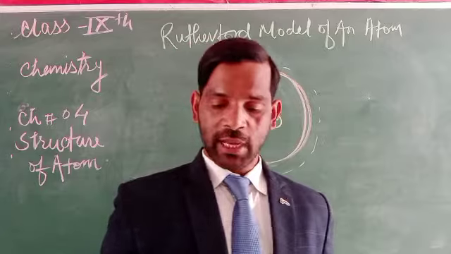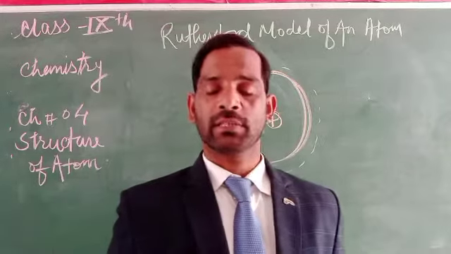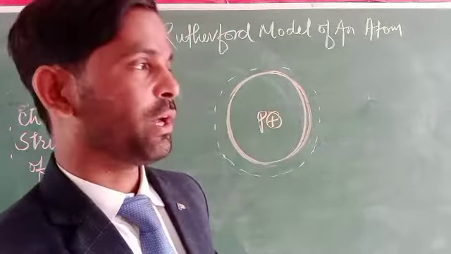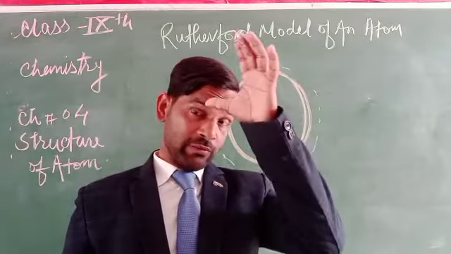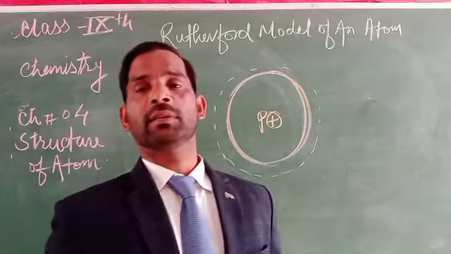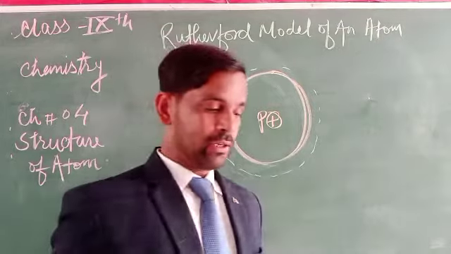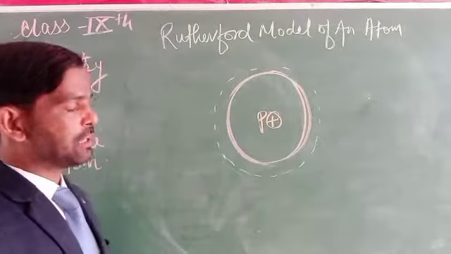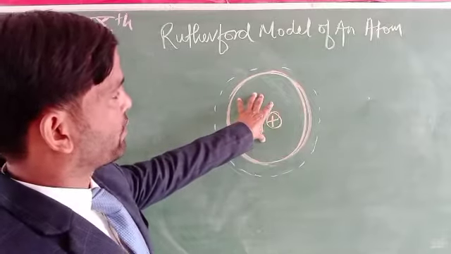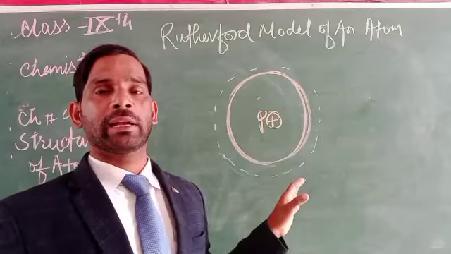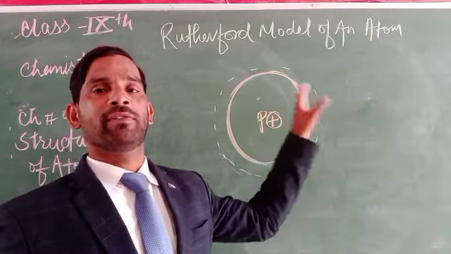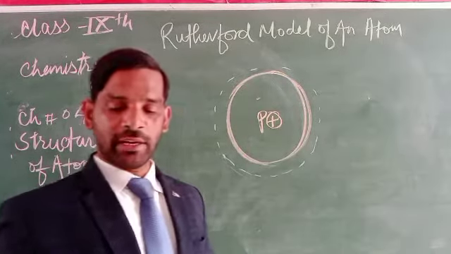Why? Because the charge of an electron is always equal to the charge of a proton. So the positive and negative charges are equal, and the atom is electrically neutral. An atom is always electrically neutral. Second, the nucleus is surrounded by negatively charged particles called electrons, which run very fast at the outer side of an atom.